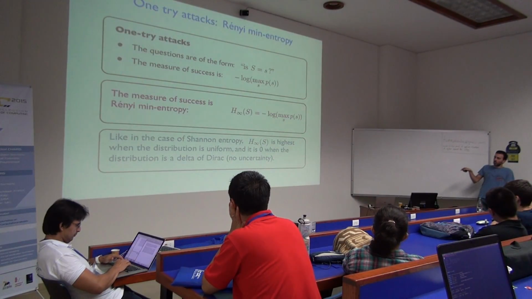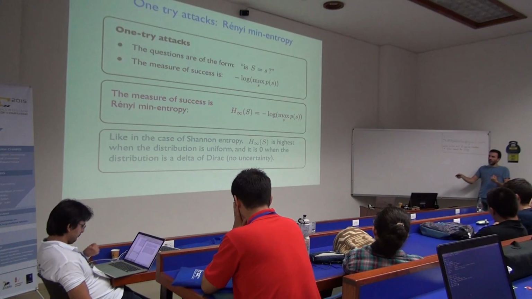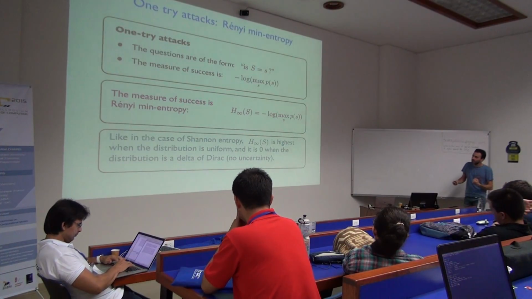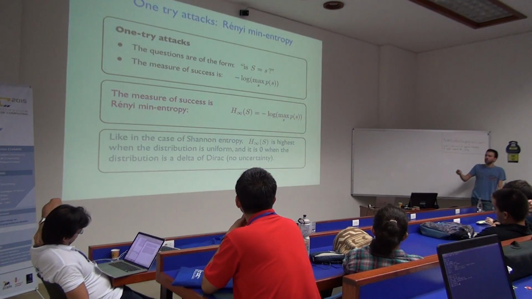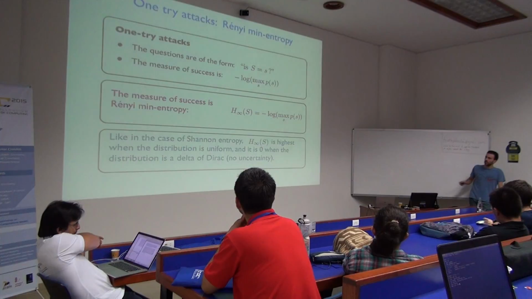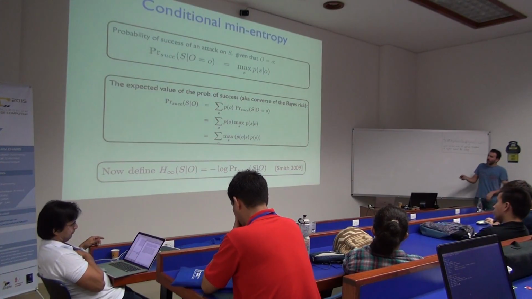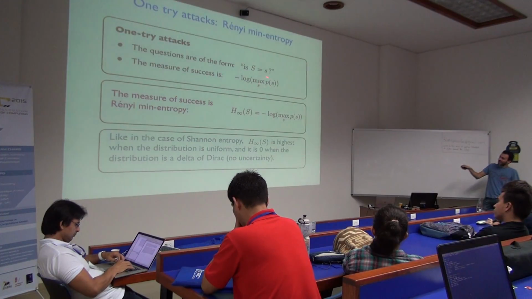So remember in Shannon what I was doing is that I was taking this entropy, and with this entropy I was measuring a posterior distribution, right? So with the whole entropy here, I was measuring a conditional distribution, and then I was averaging over all observations. So if you do this here, it's not going to work. It's going to give you entropies that are negative, so this doesn't really matter. What I'm going to do is play the same game, but with what's inside here, right?